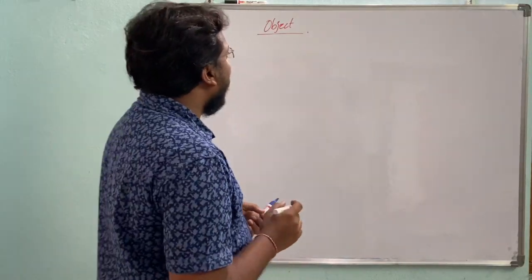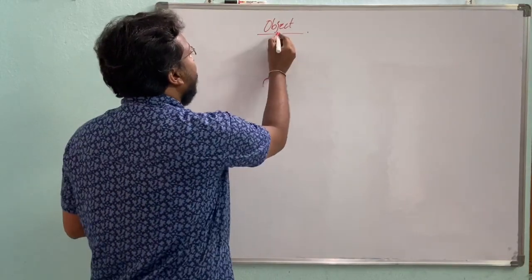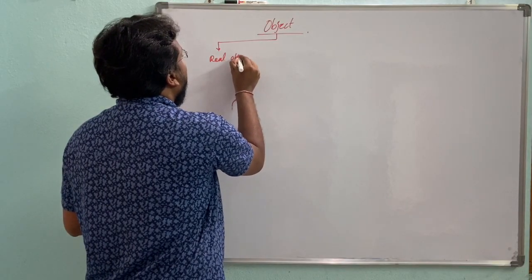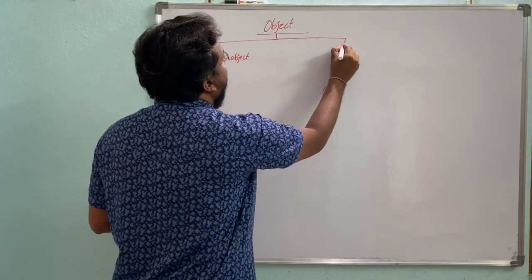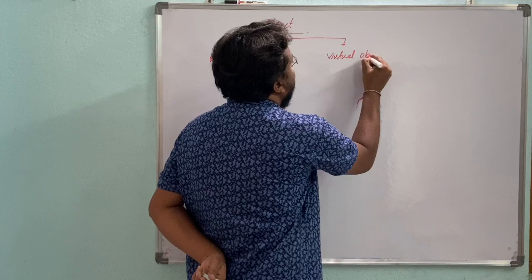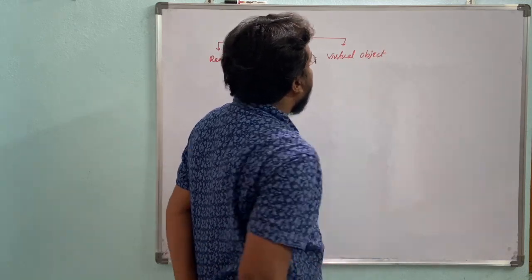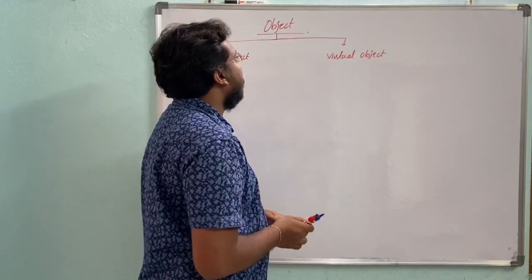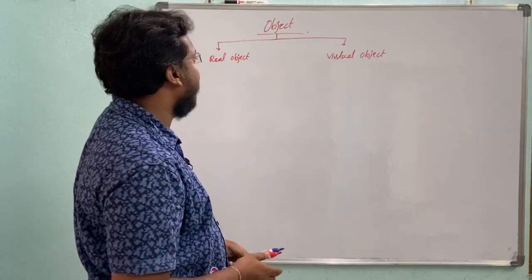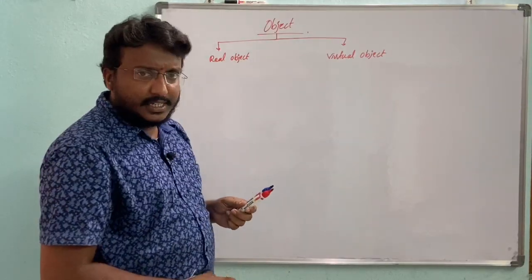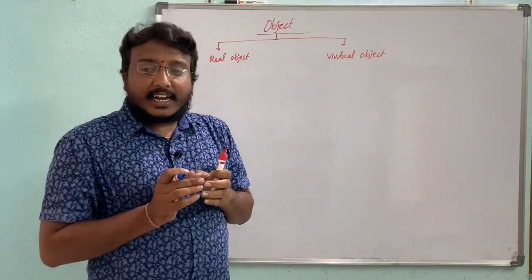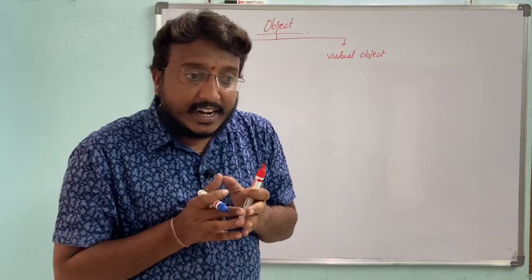Then object is further classified into two types: a real object and a virtual object. Real object and virtual object. The object is decided by the incident rays. In the case of a real object, the incident rays are divergent.